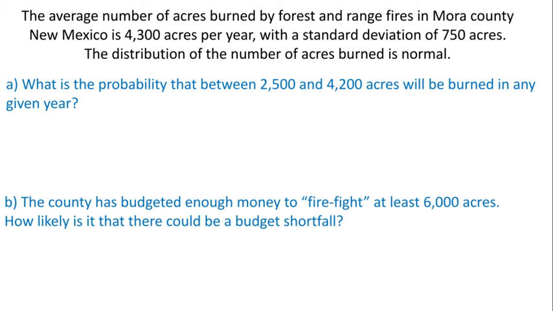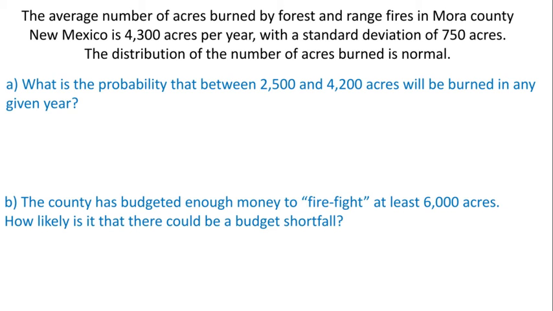The average number of acres burned by forest fires and range fires in Moore County, New Mexico, is approximately 4,300 acres per year. So every year they expect about 4,300 acres to be burned, just based off of past years.